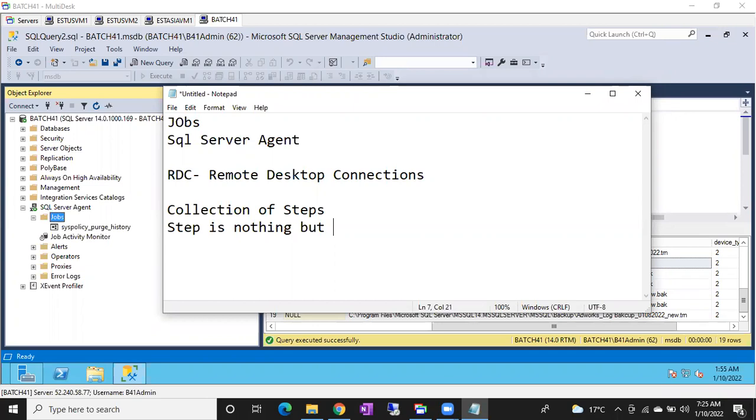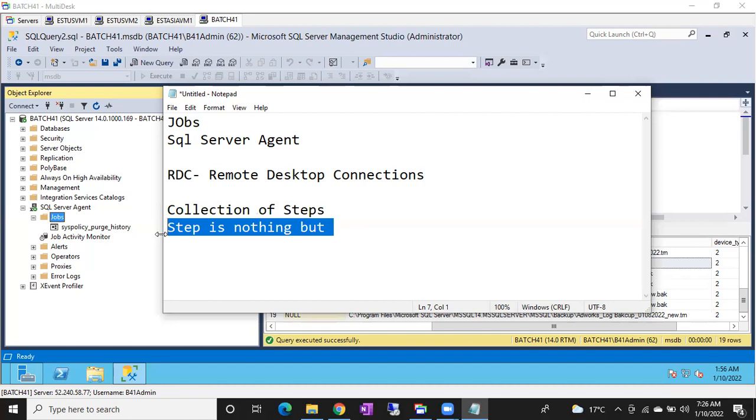So job means simply whatever is your requirement, we are going to write a script for that requirement and schedule that particular script. For example, backup is my requirement, guys. I want to take a backup of all these databases, or I want to take regular backups of a particular database. For that, there is a script, right? BACKUP DATABASE database name TO DISK = 'file name.bak'. Simply that command, that query, I am going to put under one step. That is one step, okay?